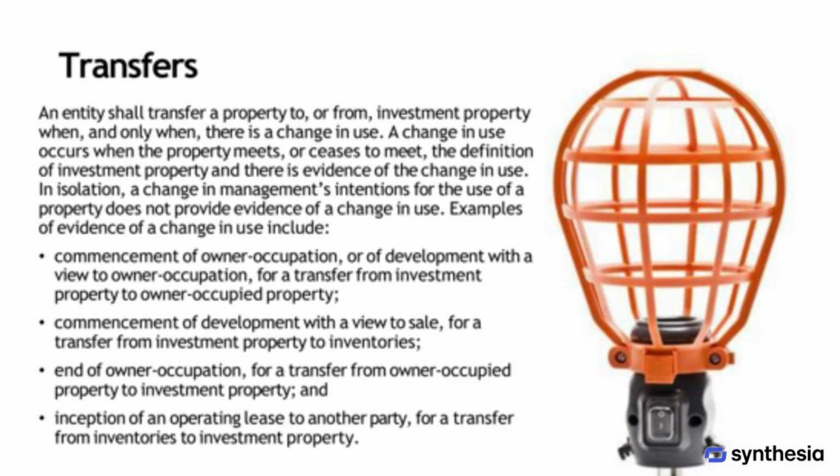An entity must transfer a property to or from investment property only when there is a change in use. A change in use occurs when the property either meets or no longer meets the definition of investment property, and there is evidence of the change. A change in management's intentions regarding the use of a property alone does not demonstrate a change in use. Examples of evidence of a change in use include the start of owner-occupation or development aimed at owner-occupation, which leads to a transfer from investment property to owner-occupied property.